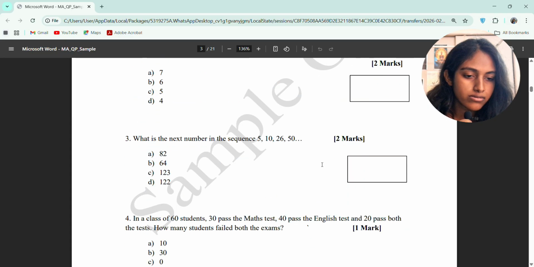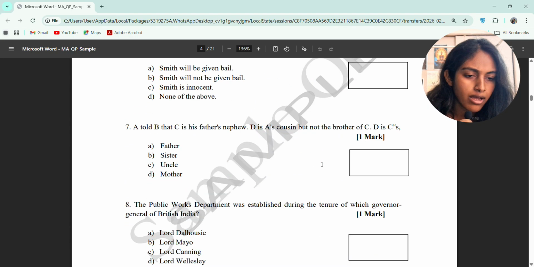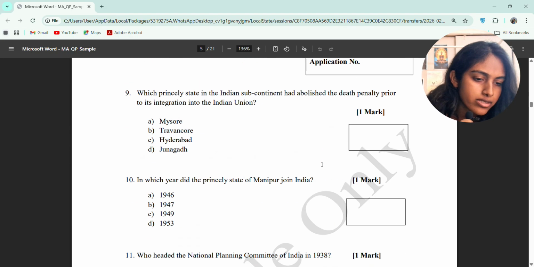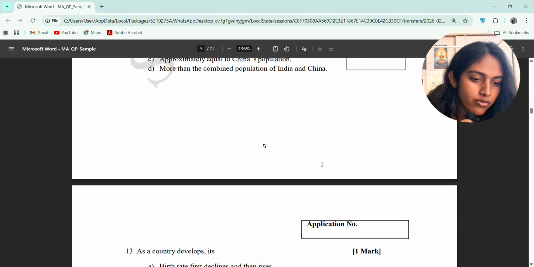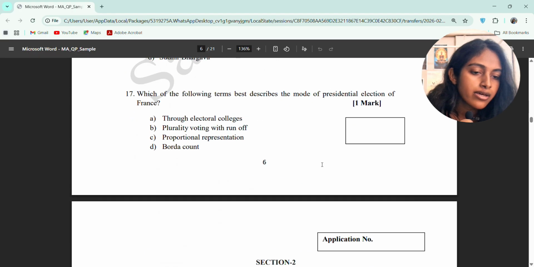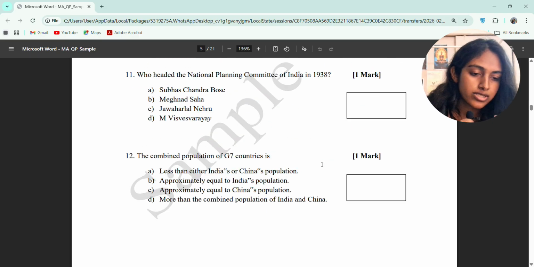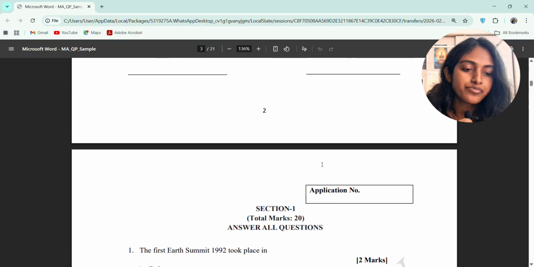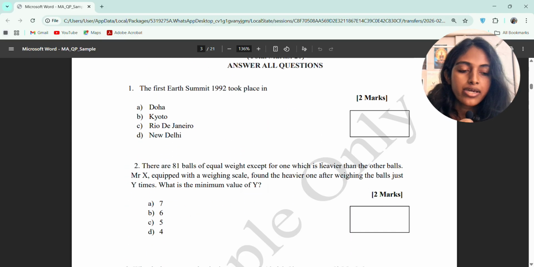As I said earlier, from each subject or sector they will give 2 to 3 or maximally 5 MCQs, because there are not many MCQs. The first question is: the first Earth Summit in 1992 took place in. These are the options.